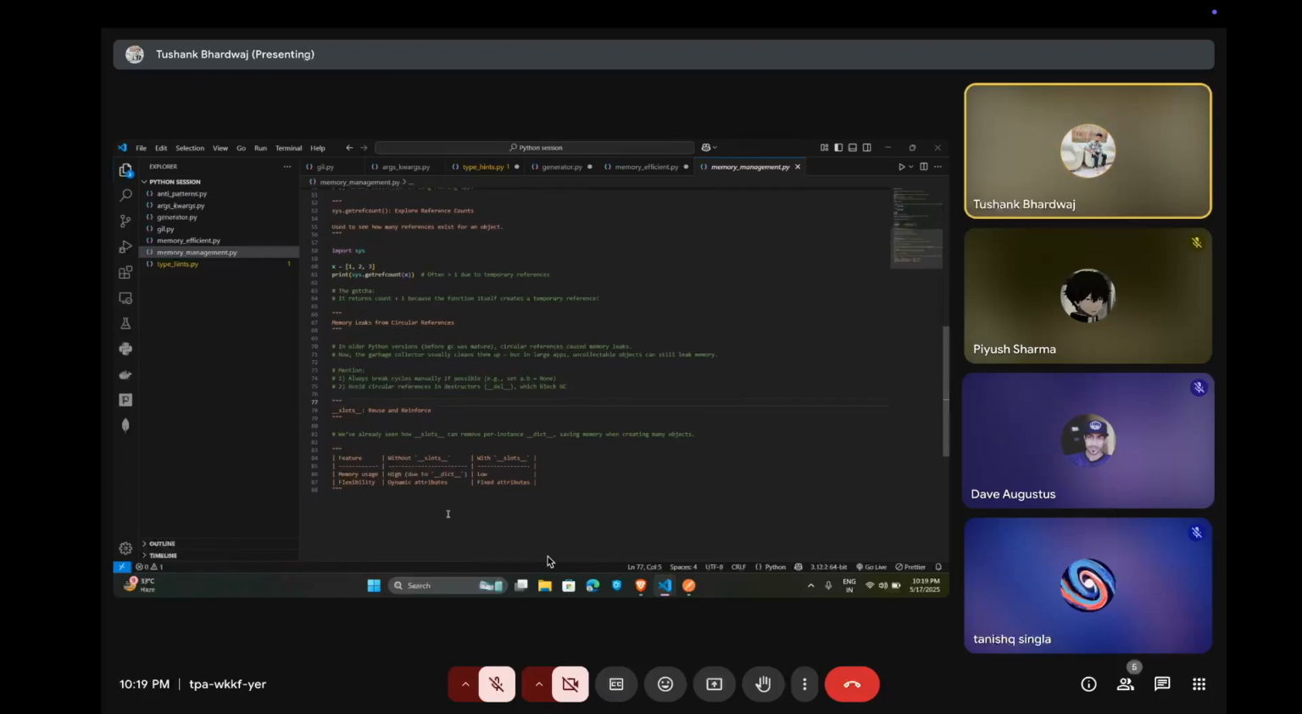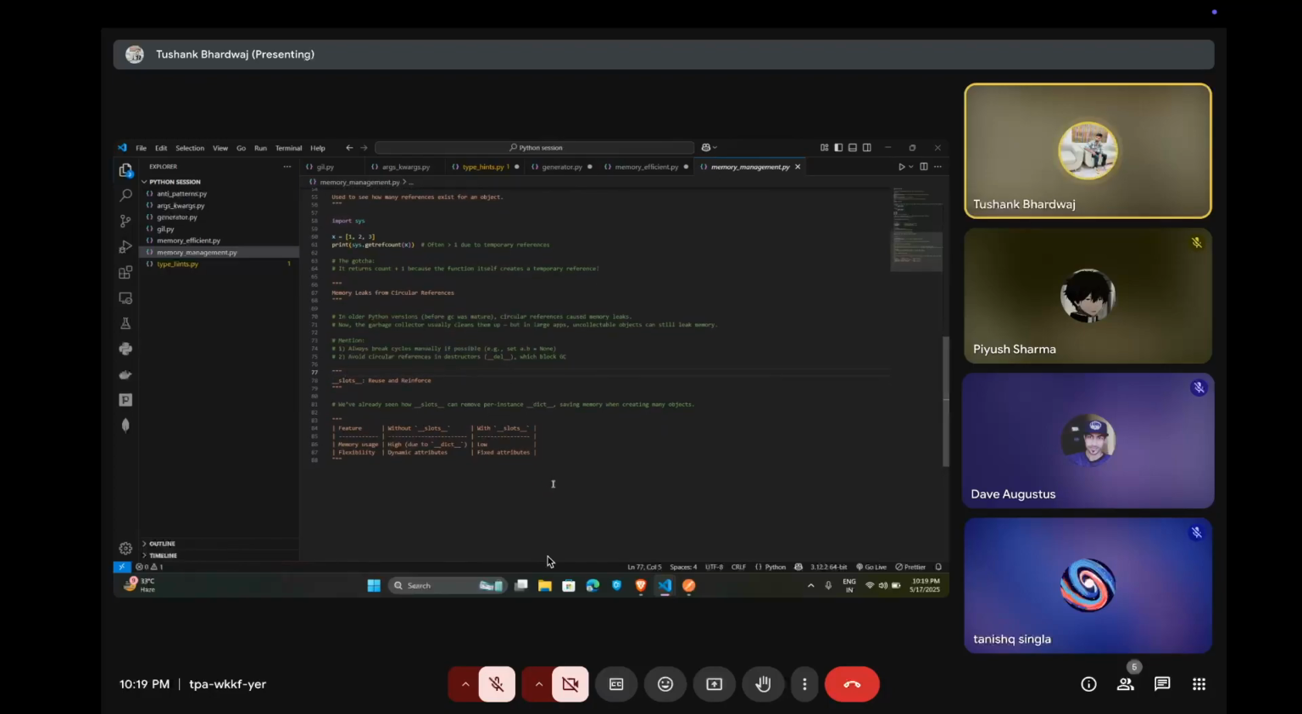This is a tabular form to understand it. For memory usage, without slots it is high due to the dictionary, and with slots it is low. But in flexibility, without slots you get dynamic attributes, but with slots you get fixed attributes.